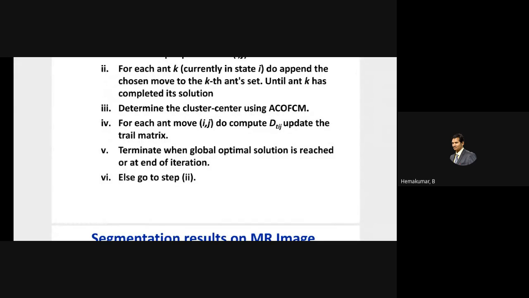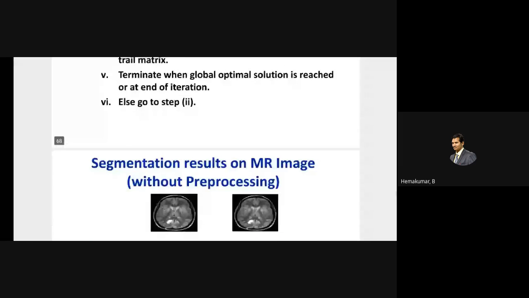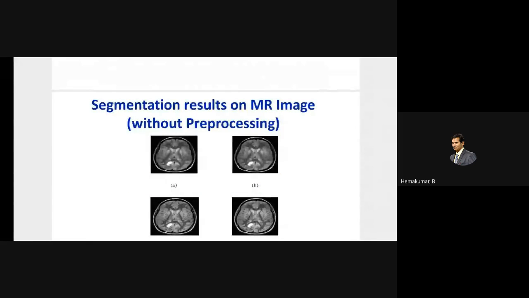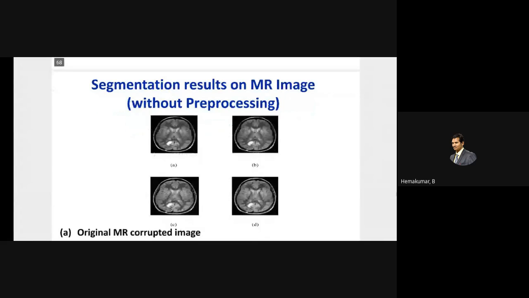So this is continuously iterated. First, it tries to find the shortest path. If it is not found, it is tuned again to go for a shorter path. Again and again it tries to find the shortest path, and finally it settles into the shortest path. That shortest path could be used to detect the different cluster centers, and the cluster center values could be used for clustering to find the exact segmentation. If you want 3 cluster centers, you can use it. If you want 4 cluster centers, you could also use the ant colony optimization technique.